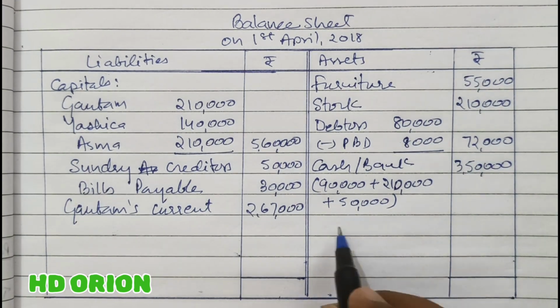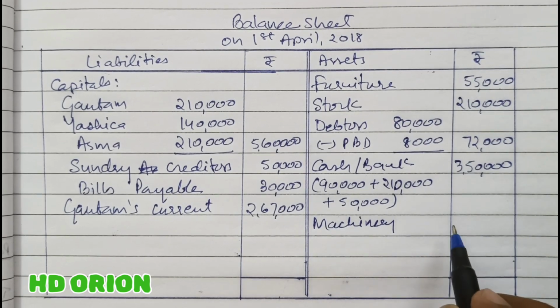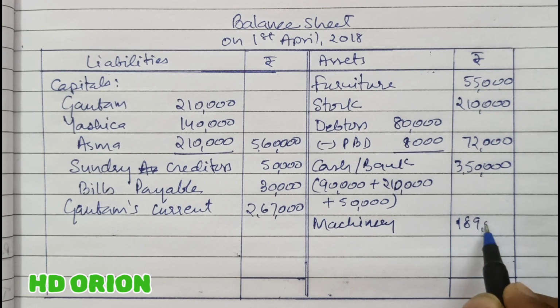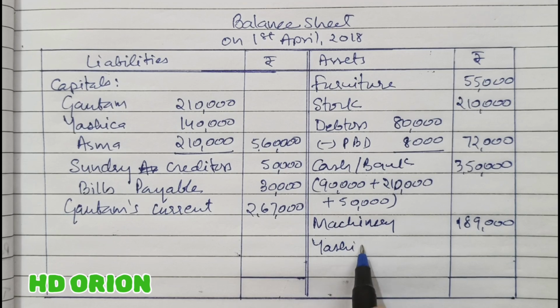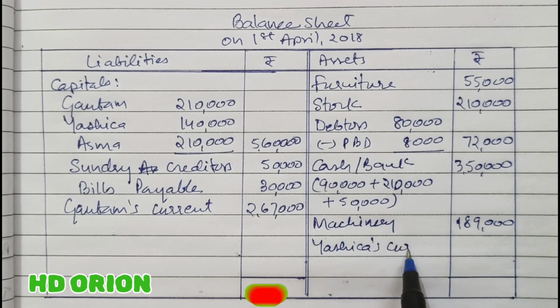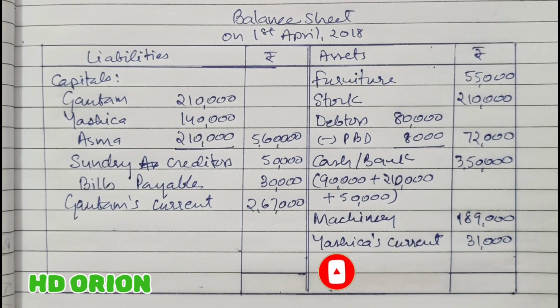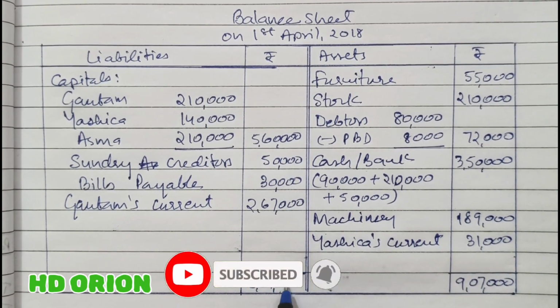Then machinery. Machinery has decreased by 21,000 and now it is 1,89,000. And finally Yashika's current account, which is showing a debit balance of 31,000. That is all. Now we will grand total it, and the total is rupees 9,07,000. So this is how the balance sheet is to be prepared.